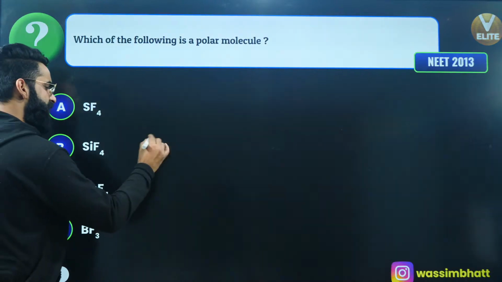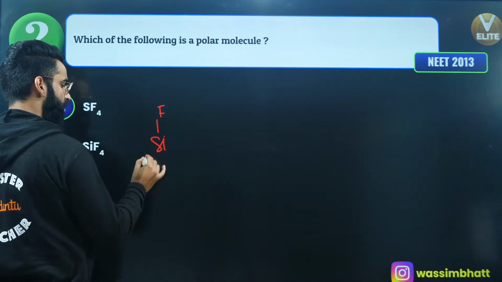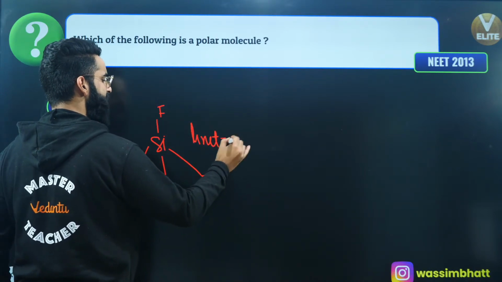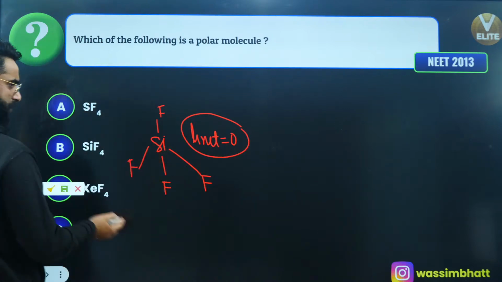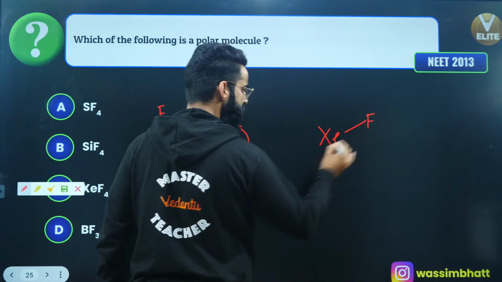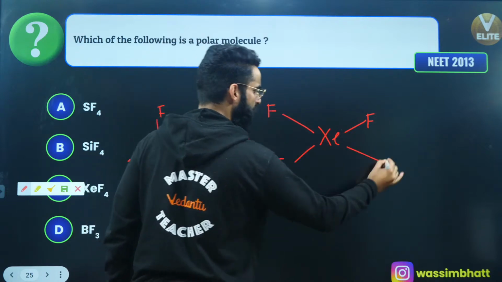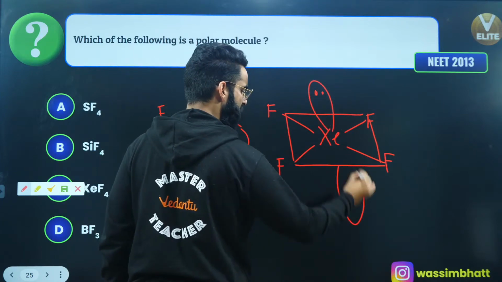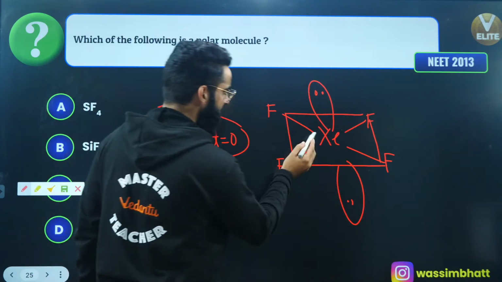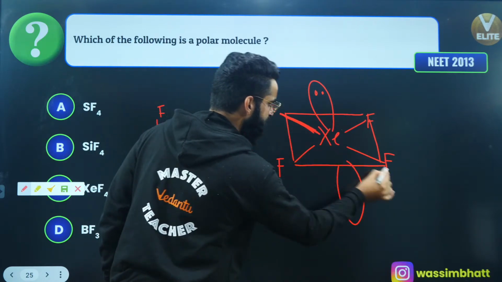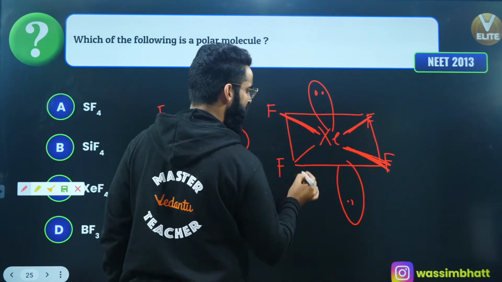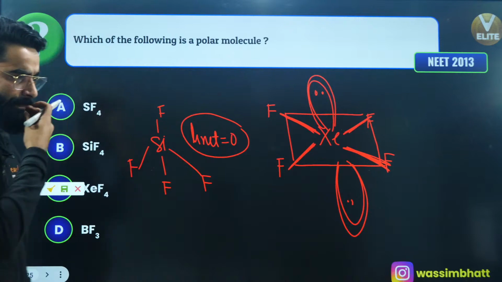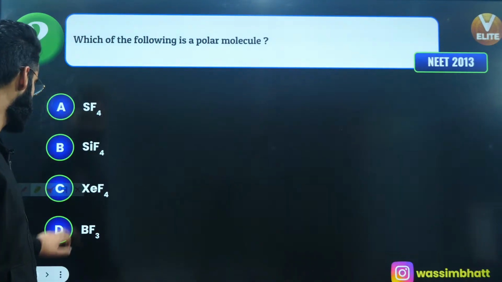See, in case of SiF4, it has got the perfectly tetrahedral geometry. So due to its symmetry, its net dipole moment is 0. So it's going to be non-polar. If you talk about XeF4, this is xenon, this is fluorine, one more fluorine on this side, one more fluorine on this side, right? Let's join them all. There's a lone pair present on the axial position, one more lone pair present on the axial position, right? So dipole moment due to this bond will be cancelled out by the dipole moment of this bond. Similarly for this one, and similarly the dipole moment due to this lone pair will be cancelled out by this, right? So its net dipole moment is 0 again, correct? And BF3, every one of you knows it, right?